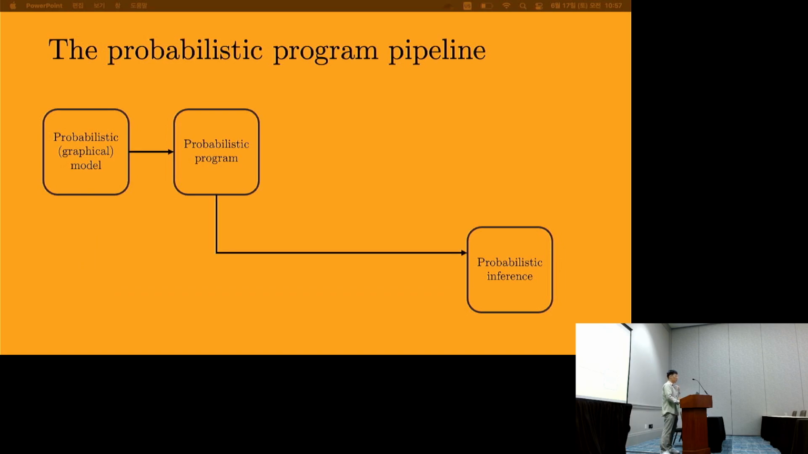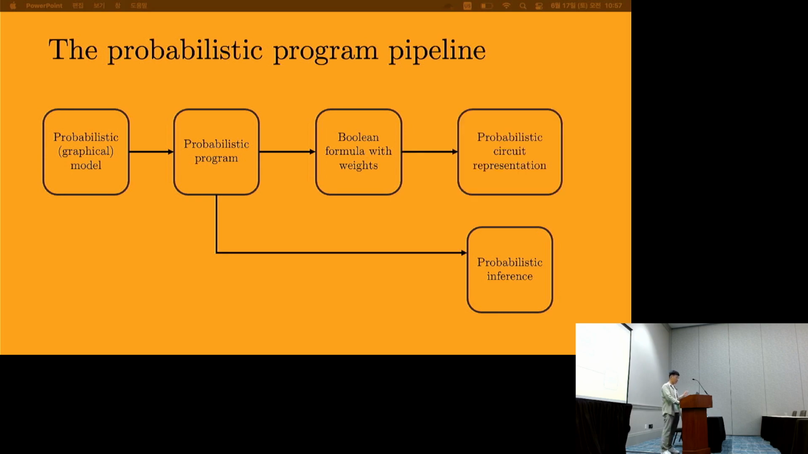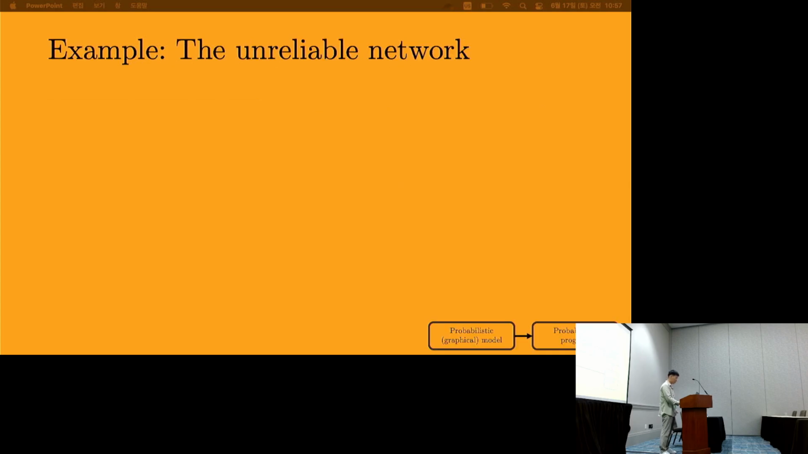Of course, programs are still models and we can still do inference on these programs, but to make inference more tractable and avoid this blowup that we see in traditional models, what we do instead is compile to a Boolean formula with weights and then give that a probabilistic circuit representation. I'll get to in a little bit what that is, and then on which inference is actually tractable. So let's see this pipeline in action and go from a model to a probabilistic program.